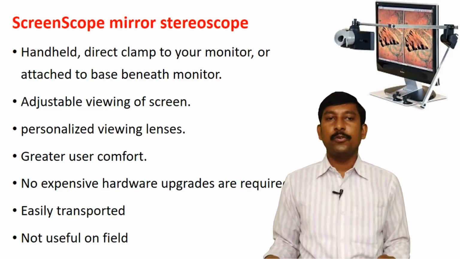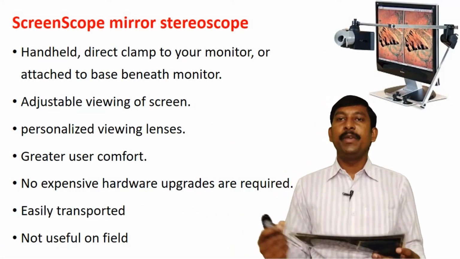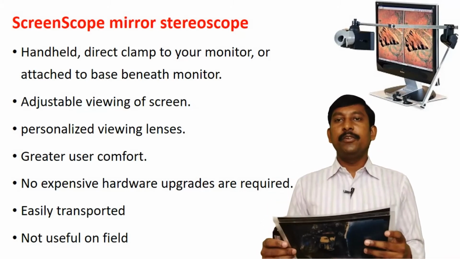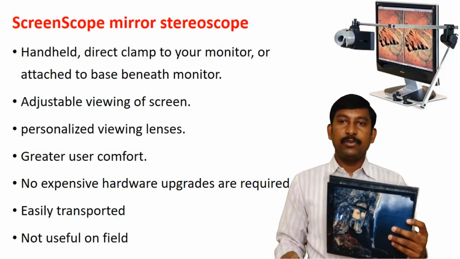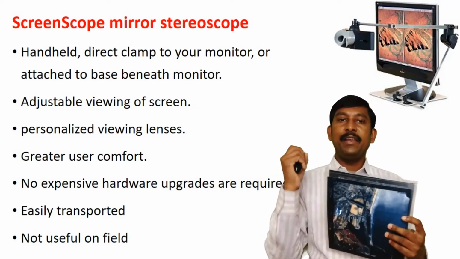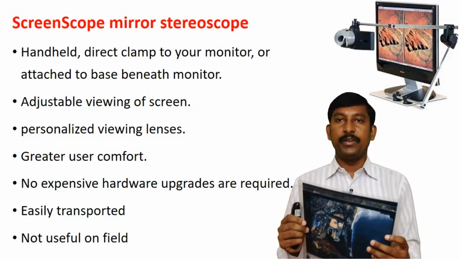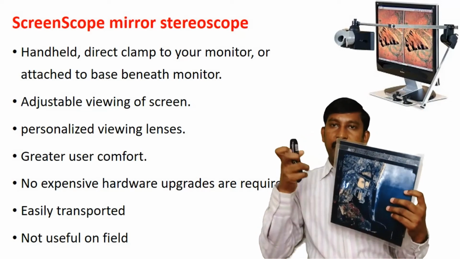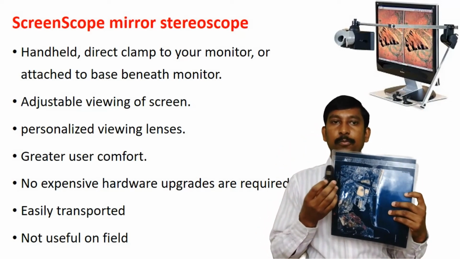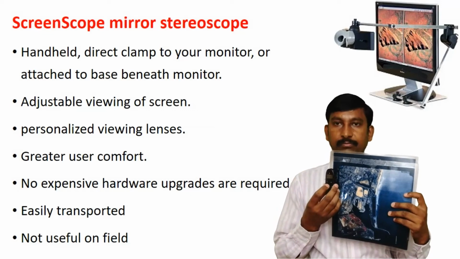Next type of stereoscope is the screen scope mirror stereoscope. This stereoscope you can set on the screen, handheld, direct clamp to your monitor, or attach to the base beneath the monitor. Means you can attach this stereoscope to your monitor like this.